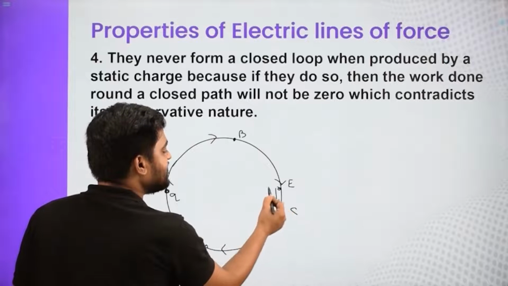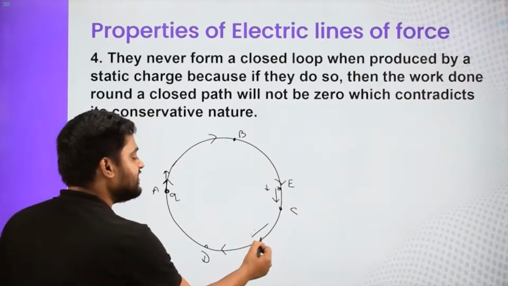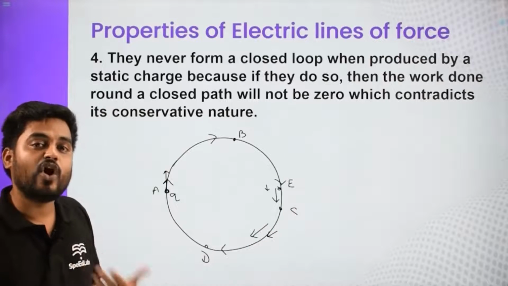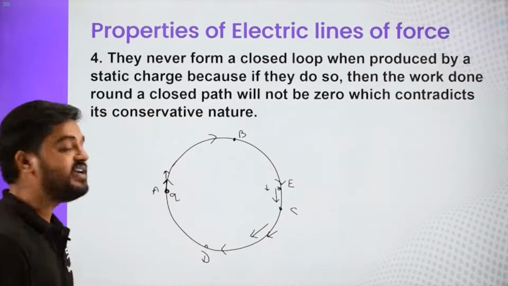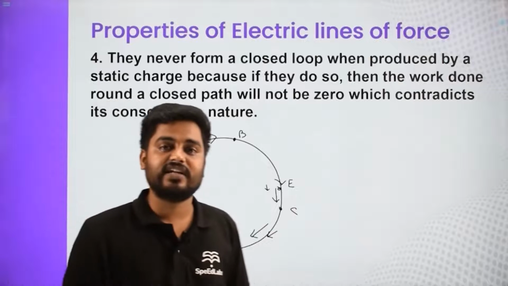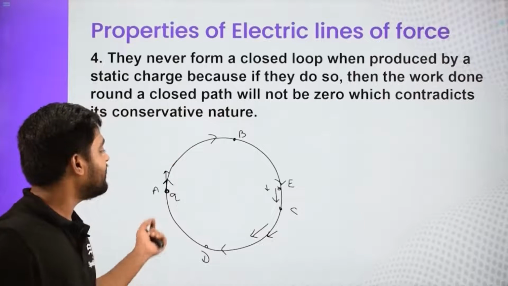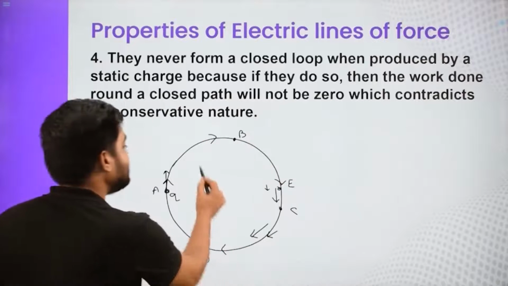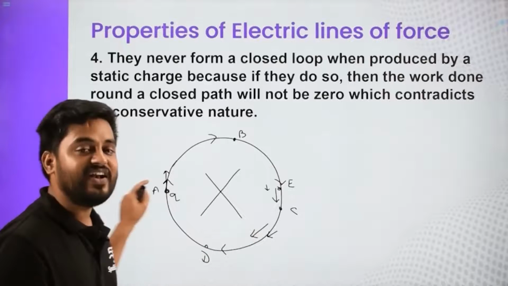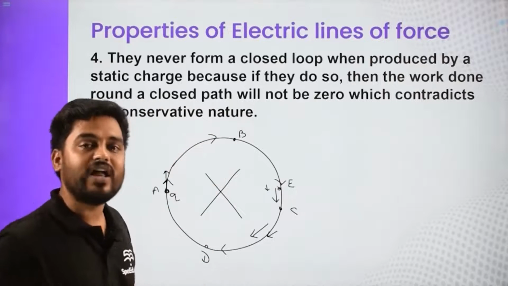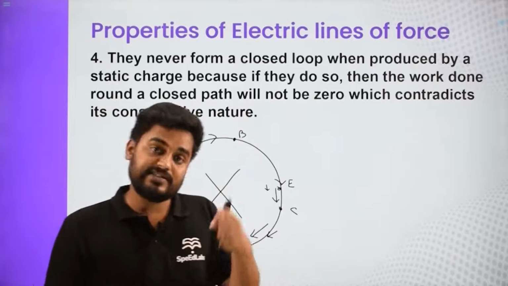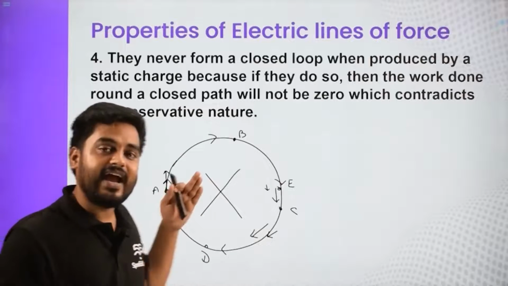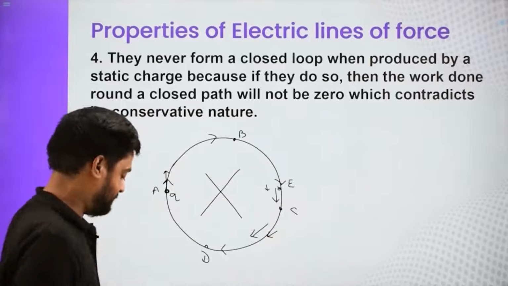Here the force is in this direction and displacement is in this direction. Here the force is in this direction and displacement is in this direction. So throughout the complete closed loop, there will be some non-zero work done by the electric field, which is against the conservative nature of the electric field. If we find the work done in one complete closed path, then that has to be zero. And if it is not zero, it means this situation is again not even possible. So electric field lines can never form a closed loop. They always originate from somewhere. From where? From a positive charge, or they originate from infinity. And they always end somewhere: either they end at a negative charge or they end at infinity.